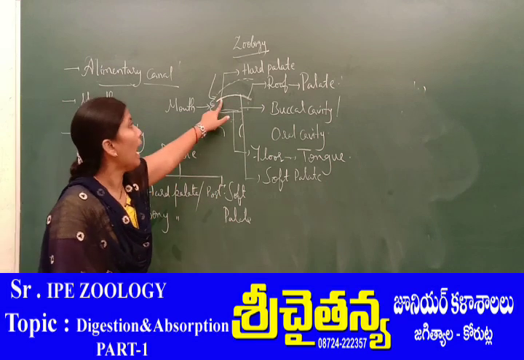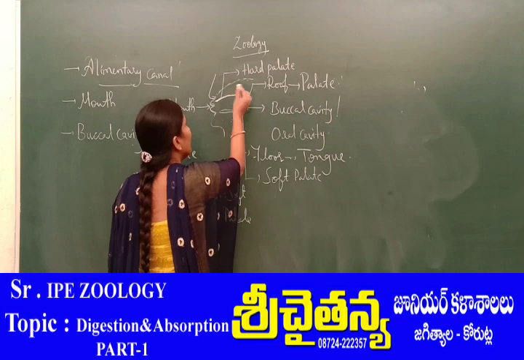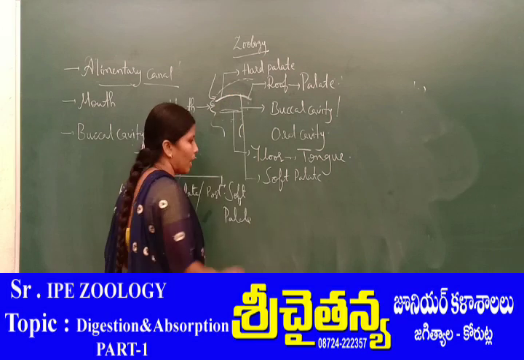So this is the anterior hard palate and the posterior soft palate.